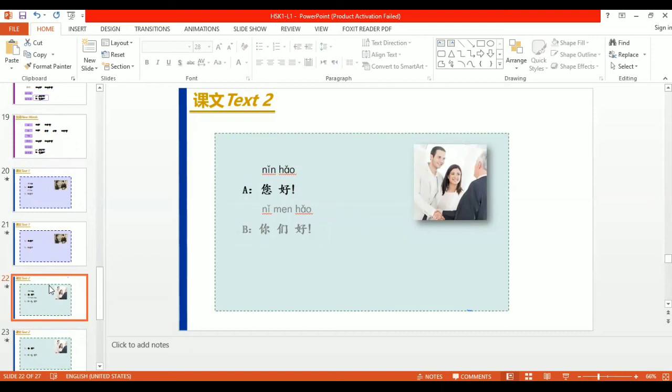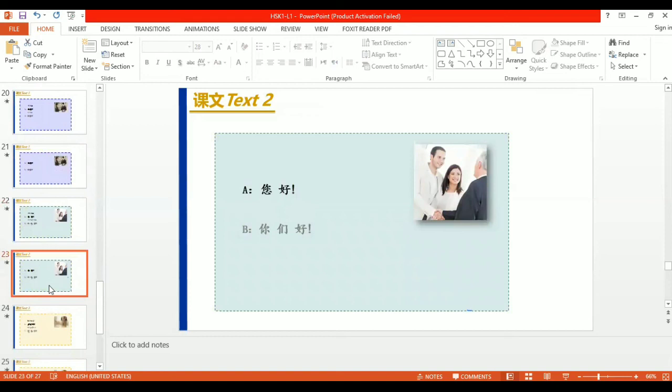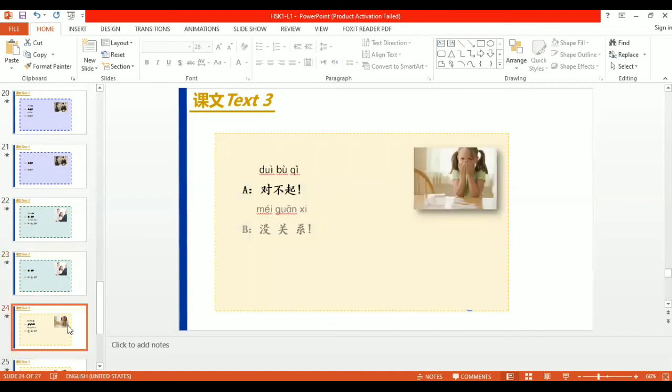Okay, nin hao means hello, and niman hao, the old man is saying to the couple. Niman hao means how are you? Okay, so we read with pinyin. Now we will go to without pinyin. Now you read it: nin hao, niman hao. Okay, so memorize these characters.